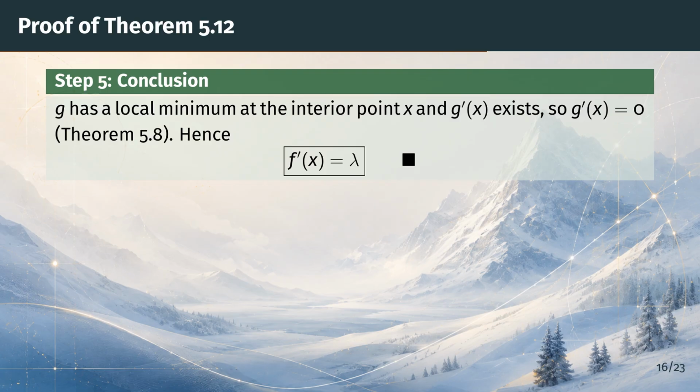By theorem 5.8 from the previous section, the derivative at an interior extremum must vanish, so g prime of x equals 0. Since g prime equals f prime minus lambda, this says exactly that f prime of x equals lambda, and the proof is complete.